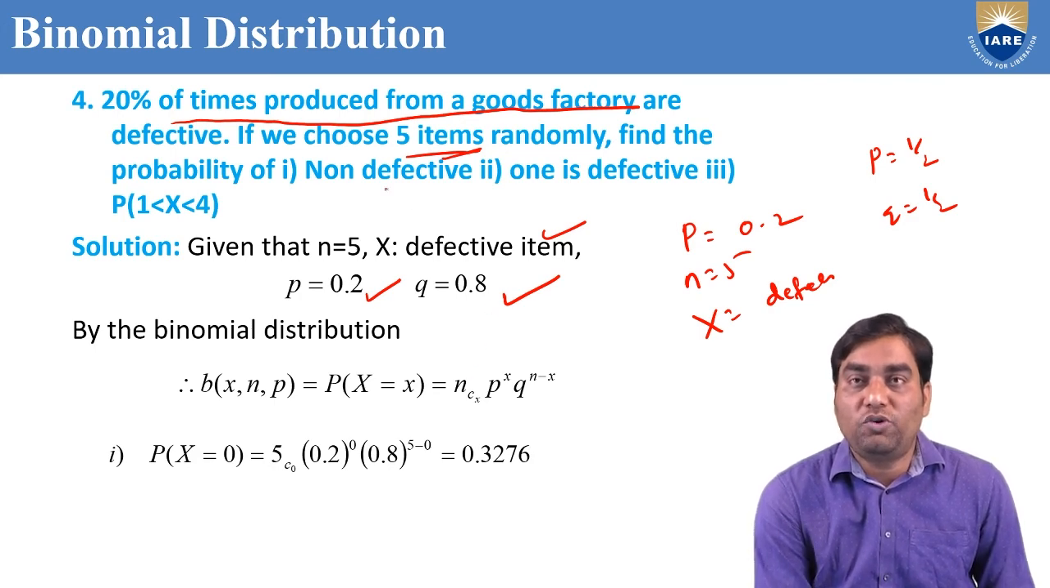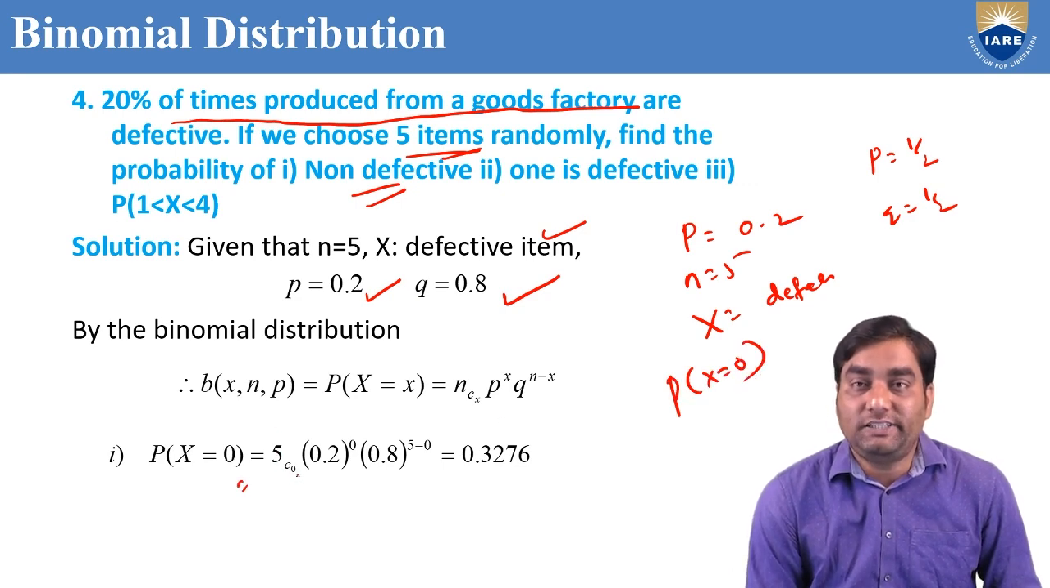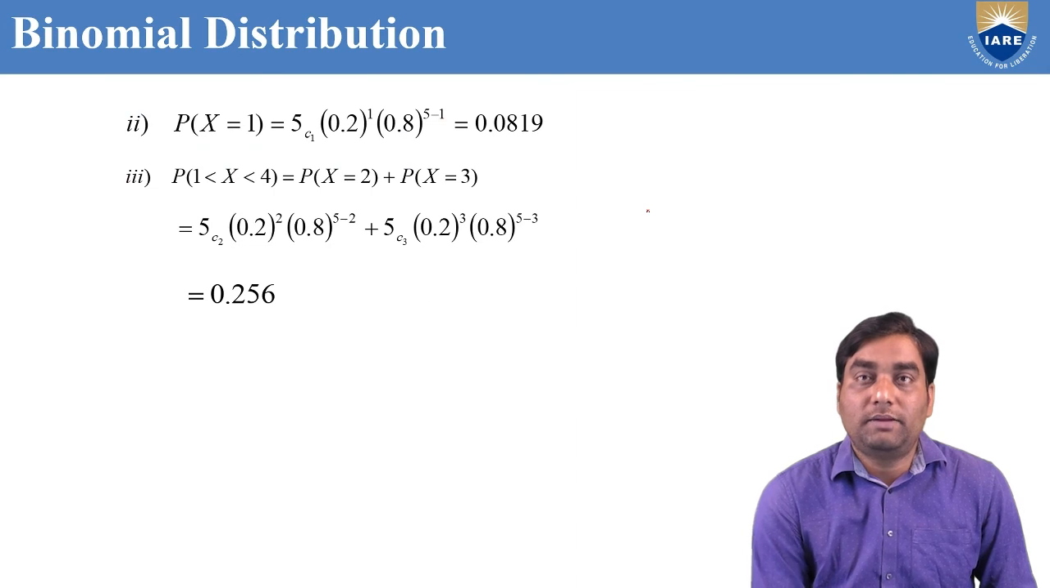Now we need to find out none is defective. That means P of x equal to 0 you should find. nCx, 5C0 because n equal to 5. None is defective, where none means x equal to 0. Simplify and we will get it. And 1 is defective. That means P of x equal to 1. Similarly, P of 1 less than x less than 4 means in between 1 and 4, which is 2 plus 3.